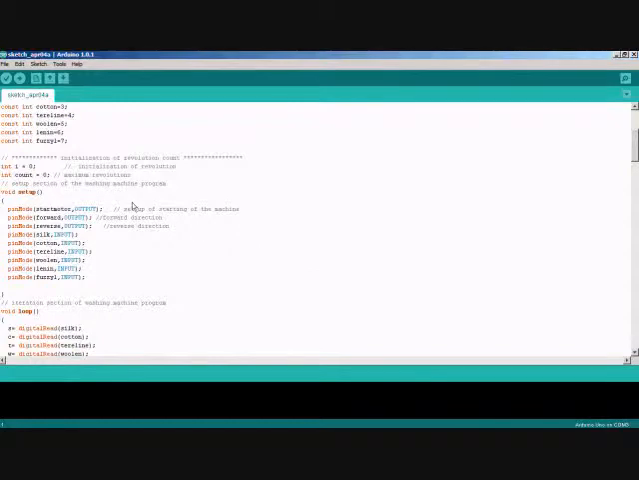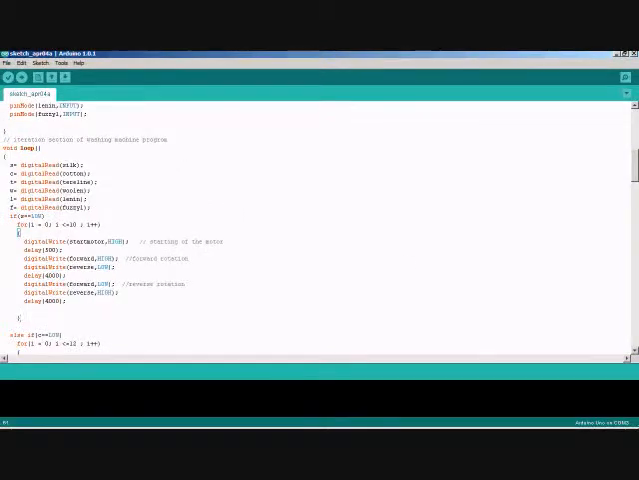Coming to the setup section, in this, all the variables are defined as inputs and outputs as required. As shown in the setup section, start motor, forward, reverse, silk, cotton, terylene, woolen, linen and fuzzy are given to the digital pins. Voltage and current are taken as analog pins. In the loop section, the selecting of the pin can be done by the if-else ladder. By selecting different cases, wash time is set.